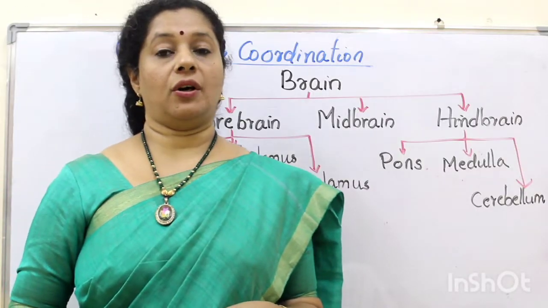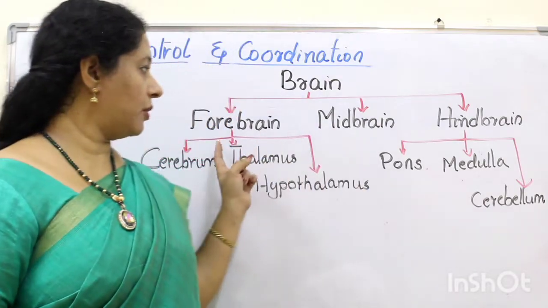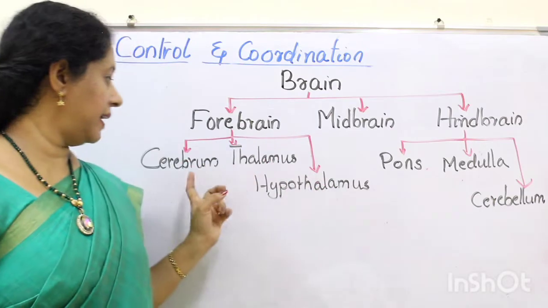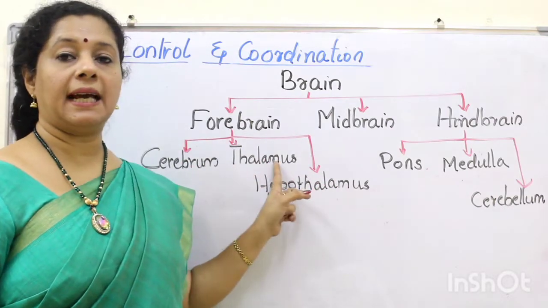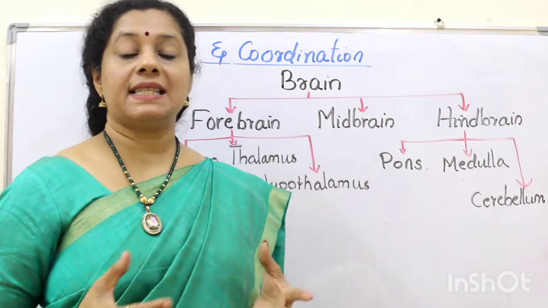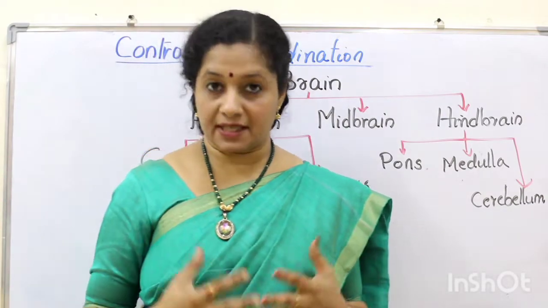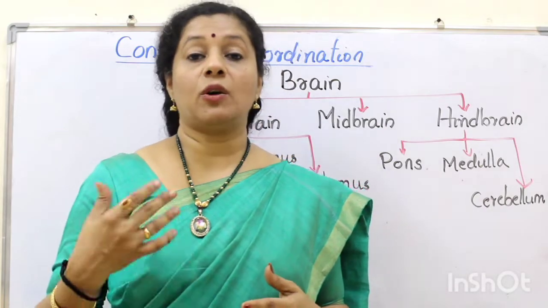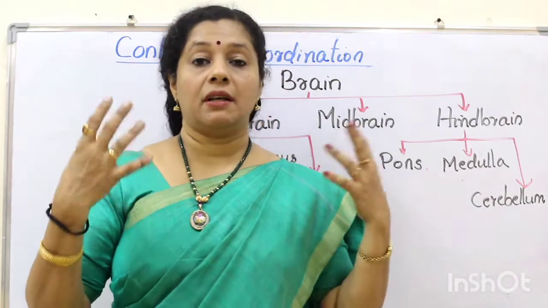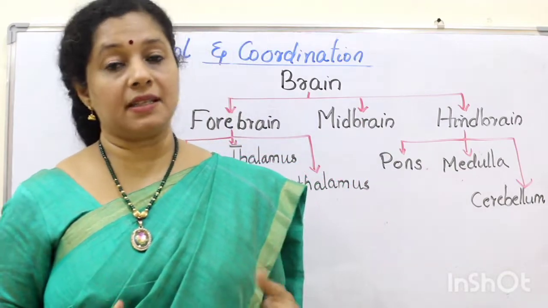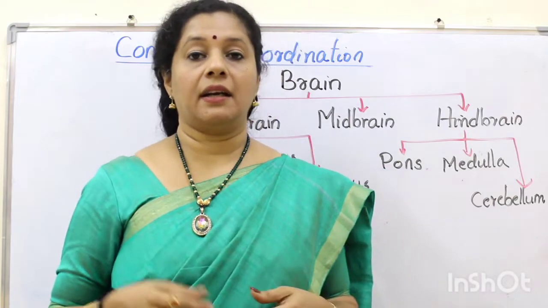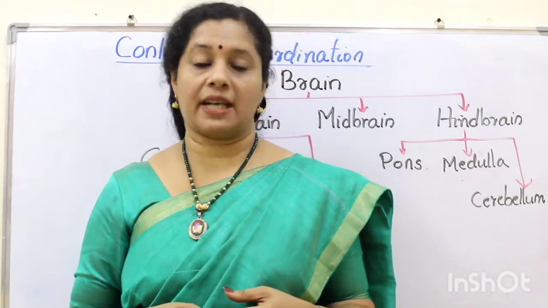The brain has mainly three parts, forebrain, midbrain and hindbrain. The forebrain consists of again three parts, cerebrum, thalamus and hypothalamus. The forebrain is the part which is receiving all the impulses from the different sense organs, interprets them, and also this part has the thinking areas, which enable us to think on various subjects. And it also helps us in sight, hearing, feeling the sensation of touch, etc.